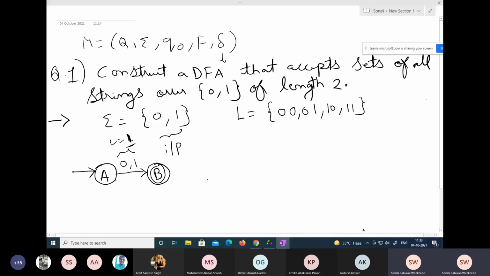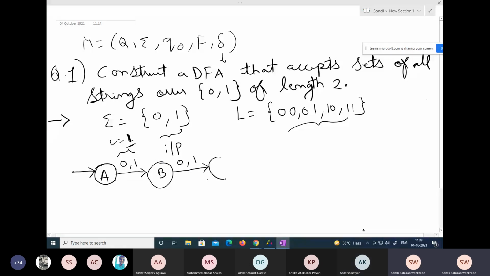It cannot, because we have not reached our goal. We are interested in length 2. Here the length is 1, so it is not acceptable. So B will also have to repeat the same process and send 0 or 1 to the next state.